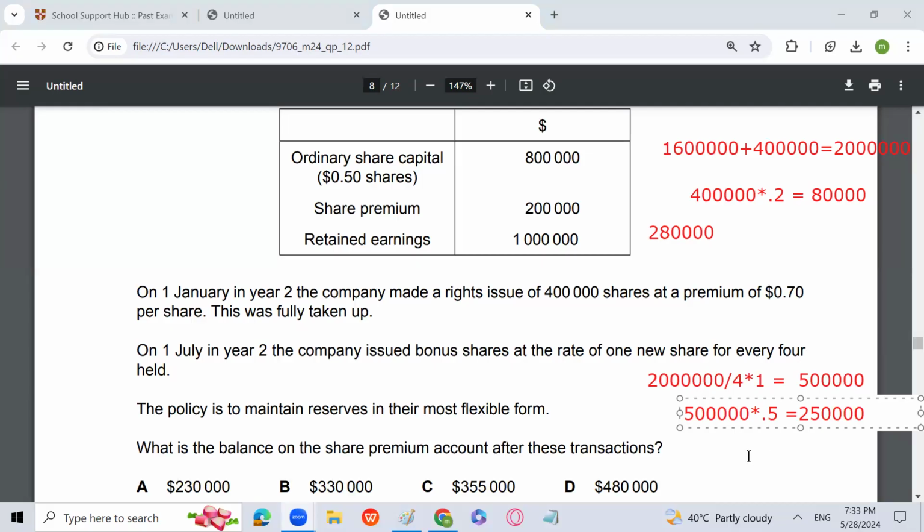No. What error we have done actually? 20 lakh, 8 lakh, 16, 4 lakh shares. 80,000 is fine. This is 25,000, I believe.